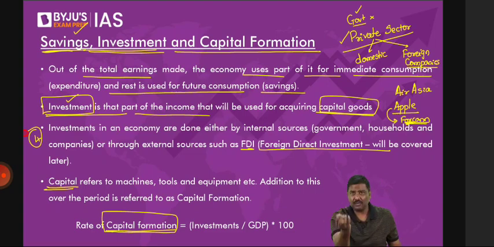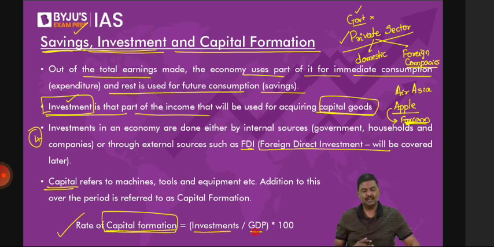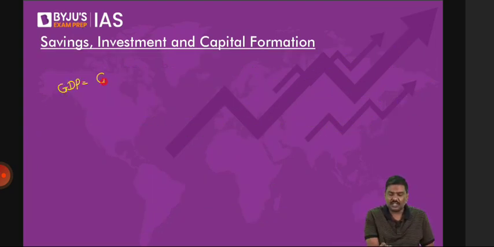That is called capital formation. And the formula for the rate of capital formation is this: it is investment divided by GDP. Now let me explain the idea of GDP. GDP simply stands for gross domestic product.